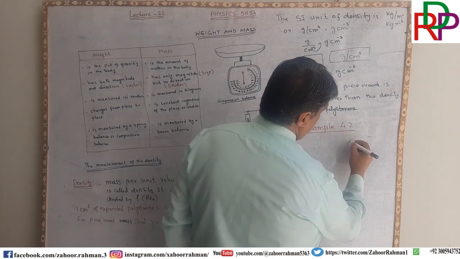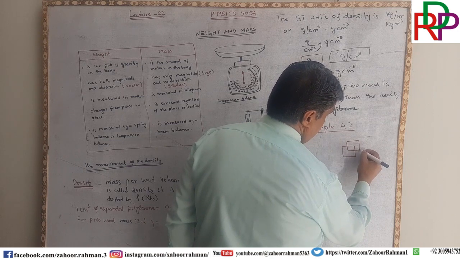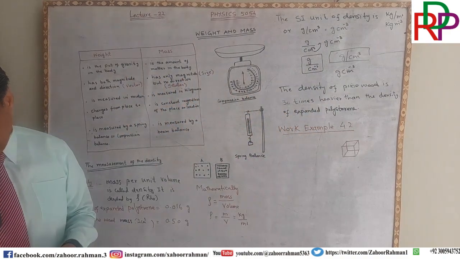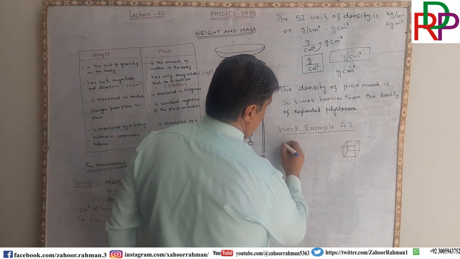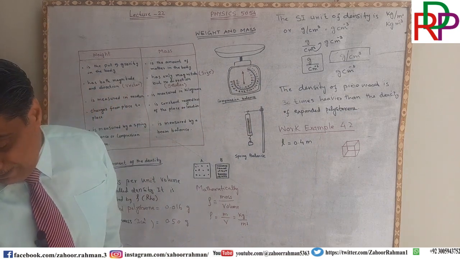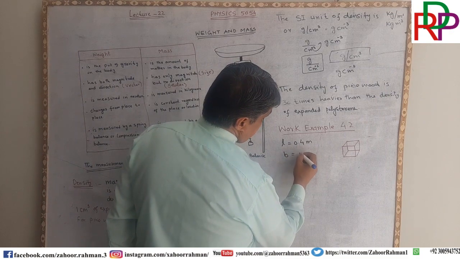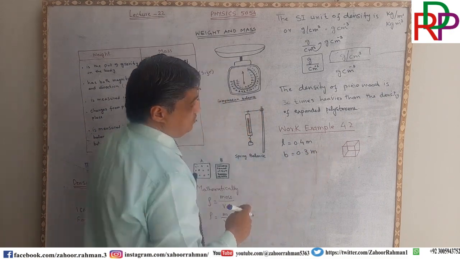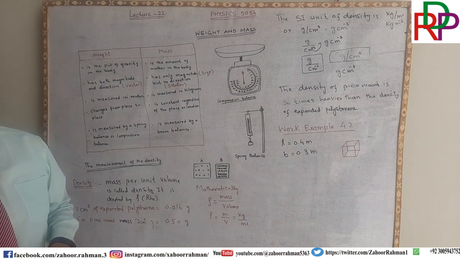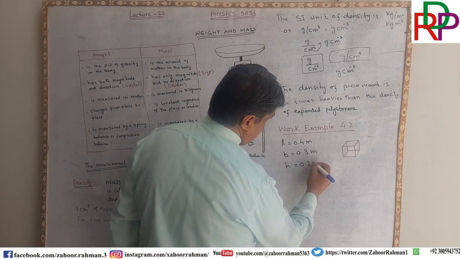There is a block of wood or whatever, whose length is 0.4 meter, its breadth is 0.3 meter, so it is a cuboid, not a cube, and the height is 0.1 meter.